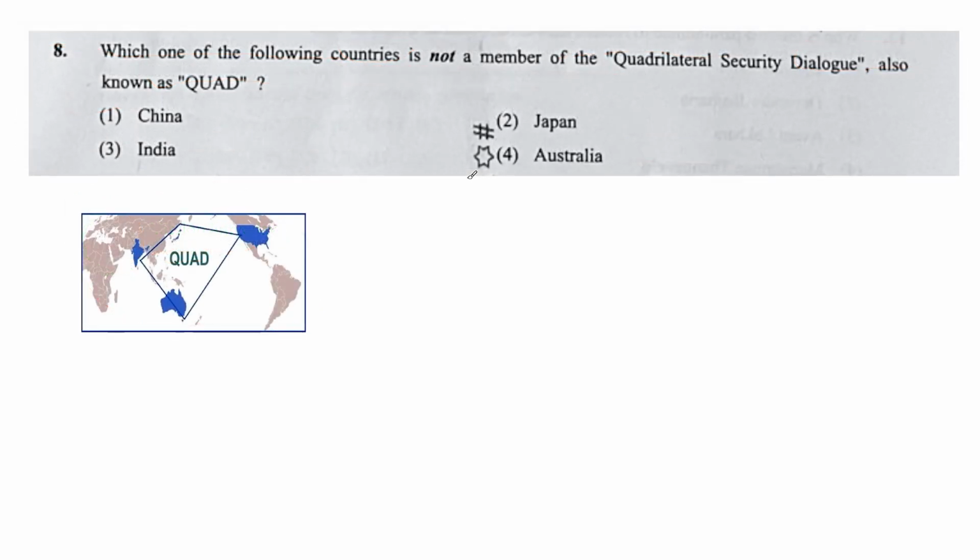So next question is which one of the following countries is not a member of Quadrilateral Security Dialogue, also known as QUAD? So QUAD is a multilateral body, and 4 countries are there. So they have given 4 countries over the option, but 1 country is wrong. So it's not a member. They are asking who is not a member.